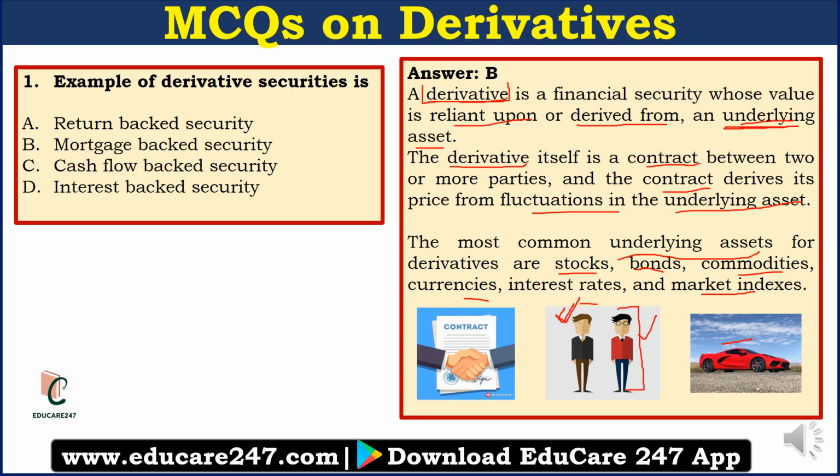So you and your friend enter into a contract where you are willing to pay 1 lakh rupees extra to buy this limited edition sports car. So the value of your contract is 1 lakh rupees, right? Now, the contract here is an example of a derivative instrument because the contract itself derives its value from the value of this underlying asset, that is the sports car. If the sports car was not valuable, if it was available in unlimited quantity, then you would have never agreed to pay 1 lakh rupees extra, right? Only because this is in limited edition and it's valuable, you are willing to enter into this contract.